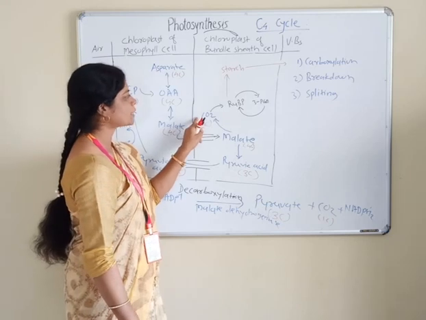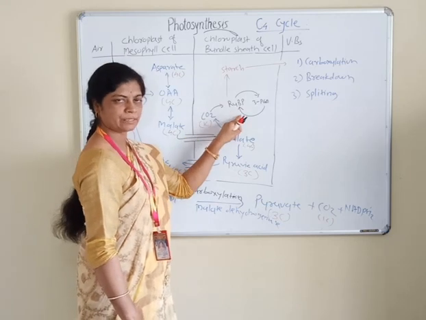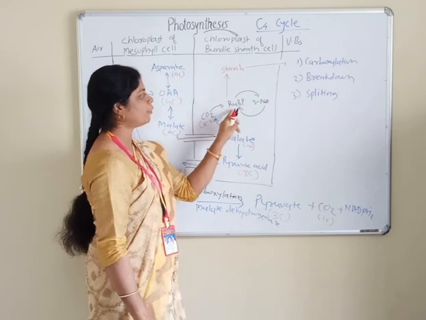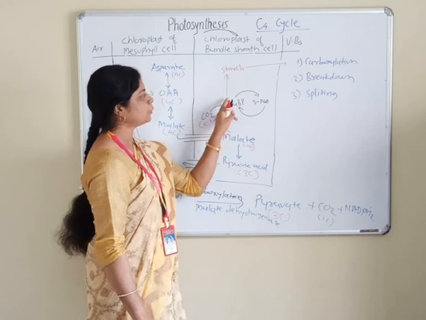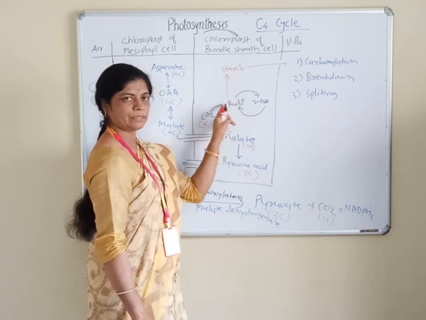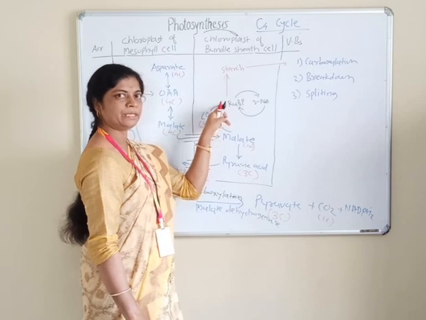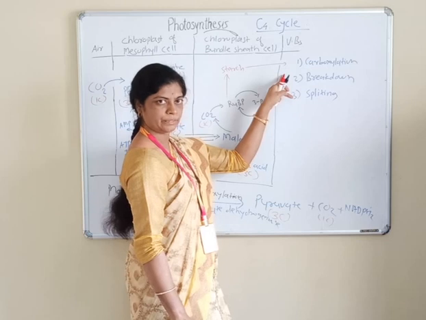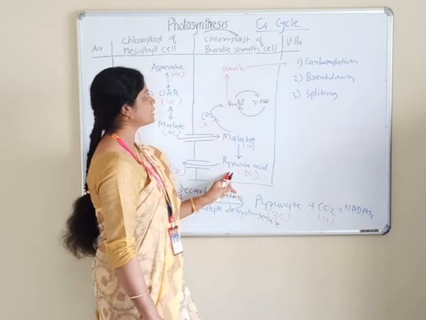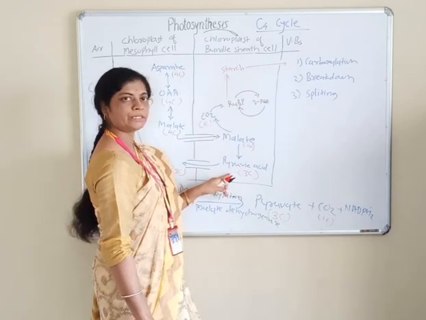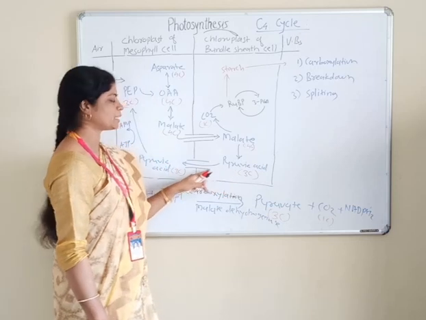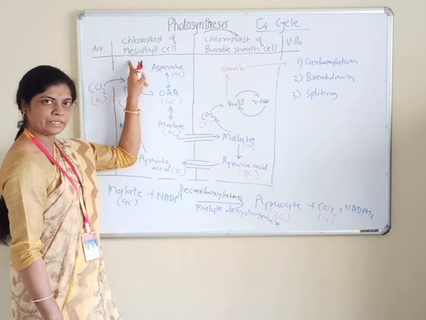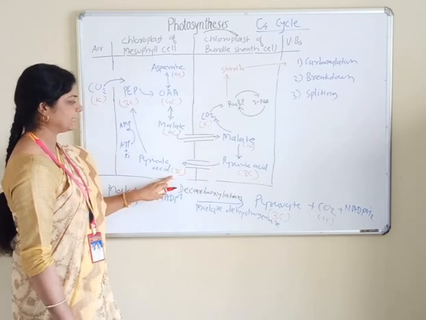Then this carbon dioxide enters the Calvin cycle of the bundle sheath cell, and RuBP forms 3-PGA. The Calvin cycle continues here and engages in the formation of starch, and starch is stored in the vascular bundle. Afterwards, this pyruvic acid formed in the bundle sheath cell is again transported through plasmodesmata into the chloroplast of the mesophyll cell. Pyruvic acid has 3 carbon.